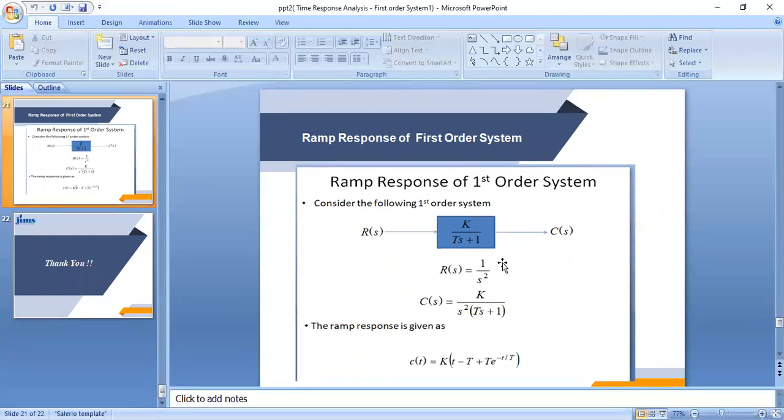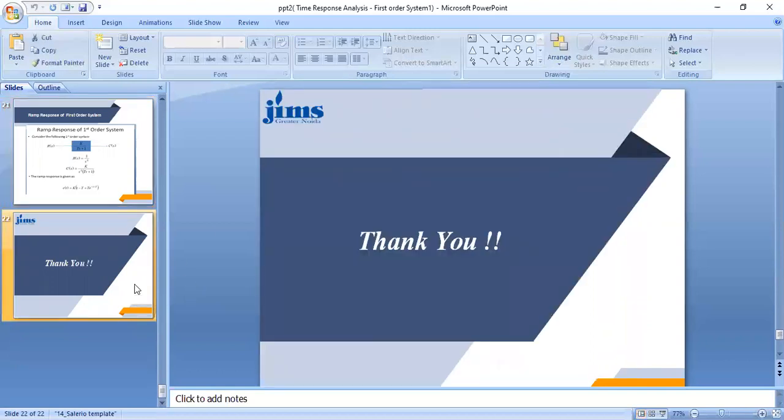So here Cs is equal to 1 by S square times k by Ts plus 1, and when we solve this equation using partial fraction expansion, using your mathematical skills or mathematical tools, you can get the response ct is equal to k times t minus T plus T e raised to the power minus t by T. Okay, thank you so much.